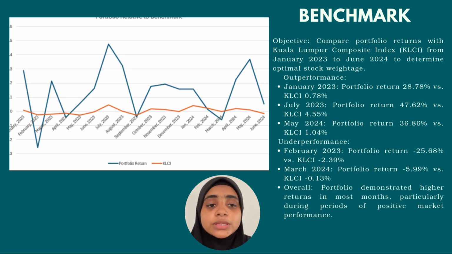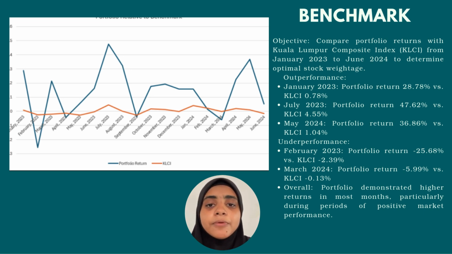Similarly, in July 2023, the portfolio return is 47.62%, far surpassing the KLCI, which is 4.55%. In May 2024, the portfolio achieved 36.86% compared to the KLCI, which is 1.04%.